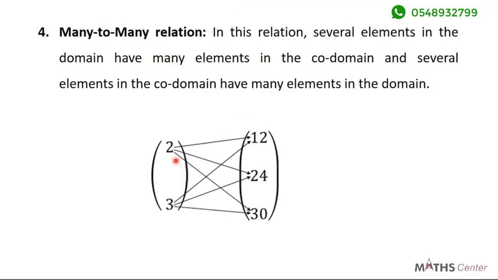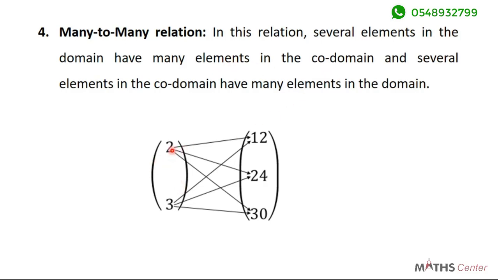In this example, we can see that we have 2 and 3 in the domain. We have 12, 24, and 30 in the codomain. Now let's look at this. It says that several elements in the domain. Remember, when we say several here, we mean more than one. So here we have 2 here, so it qualifies as several. Now these several elements, 2 and 3, they have many elements in the codomain.